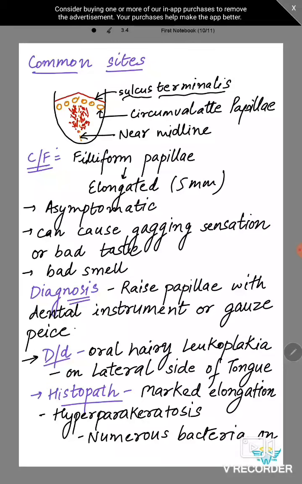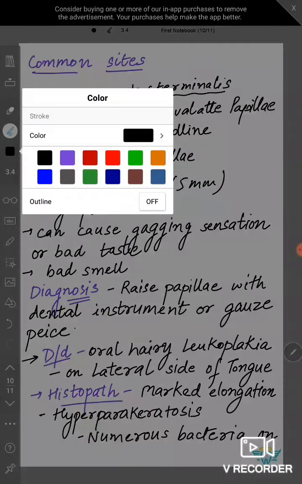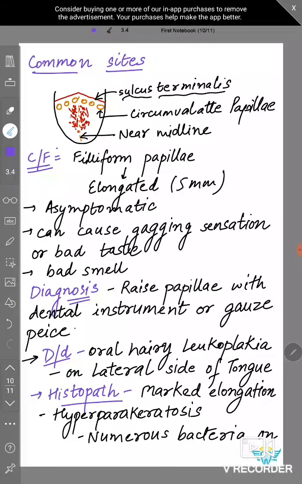And for differential diagnosis, we should differentiate it from oral hairy leukoplakia, which is seen in HIV patients, and it is due to Epstein-Barr virus, okay. Also the elongations are on the lateral side of the tongue. For hairy tongue it was near the midline. Then histopath shows marked elongation of filiform papillae, and hyperparakeratosis. Parakeratosis is the same word, that the nuclei in the cells are condensed, the chromatin is condensed, okay. So a nucleus is present there, so hyperparakeratosis.